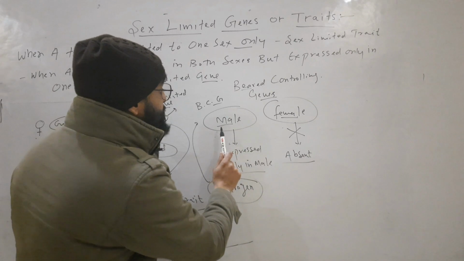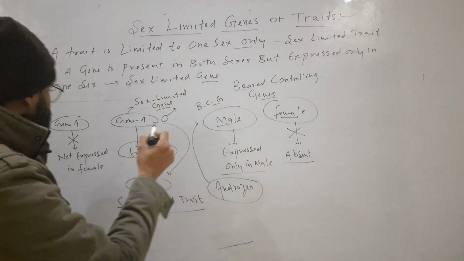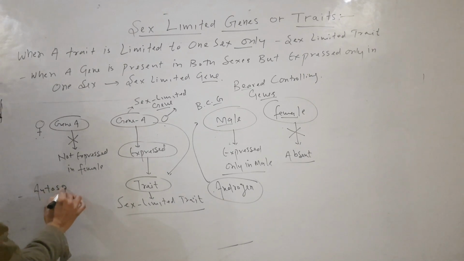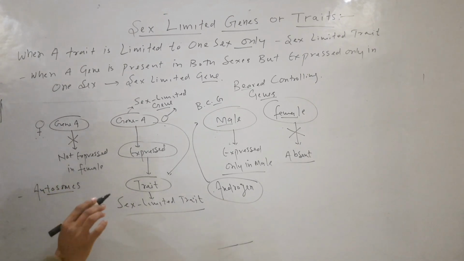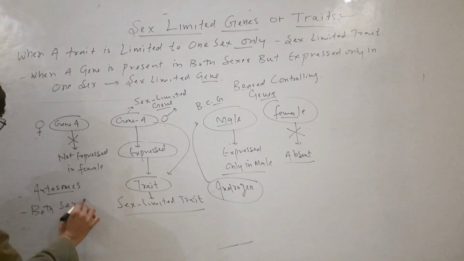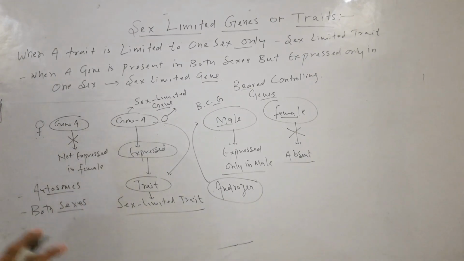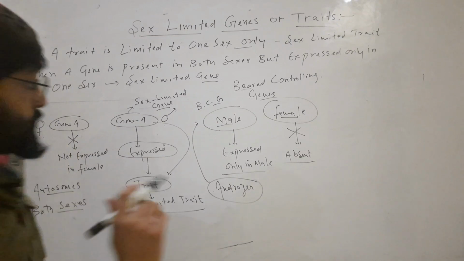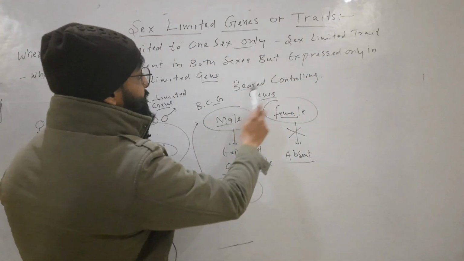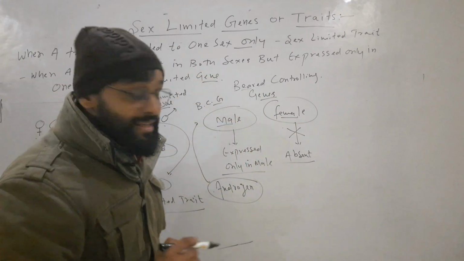That is expressed only in male, and these sex limited genes are present on autosomes. They are not present on sex chromosomes, and they are found in both sexes but expressed only in one sex. So this trait beard is sex limited trait, and beard controlling genes are sex limited genes.